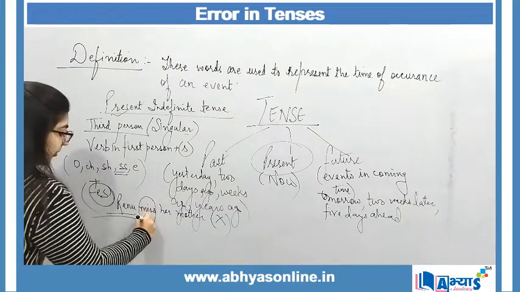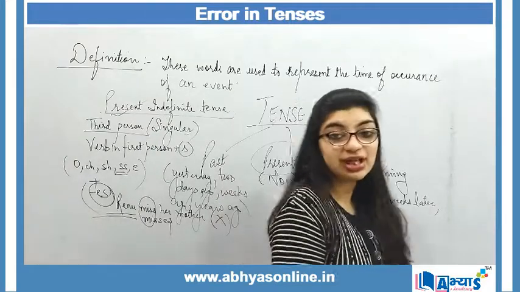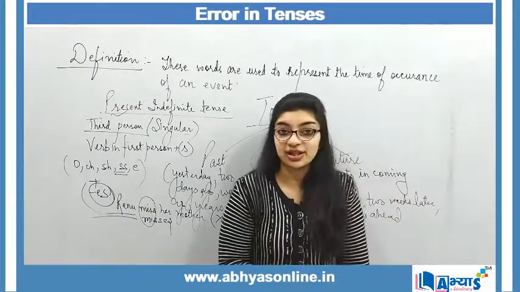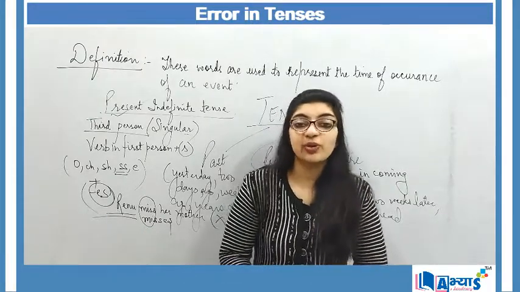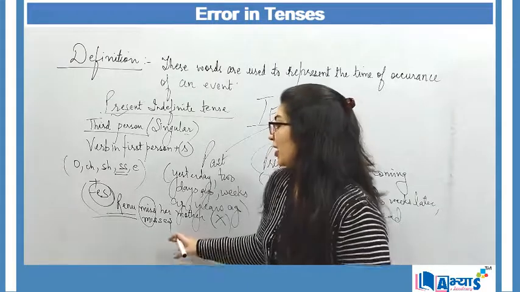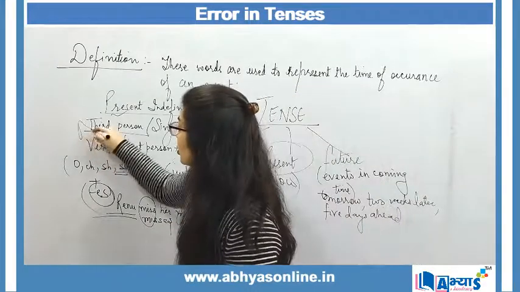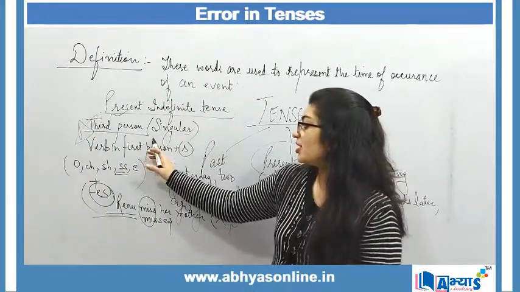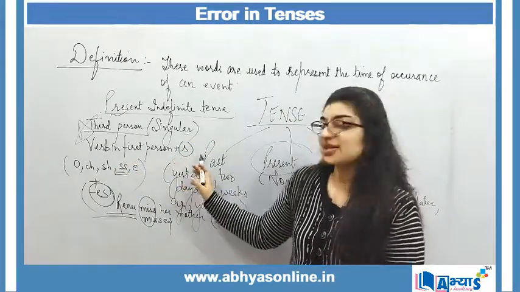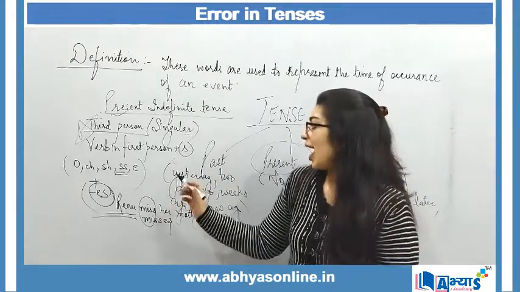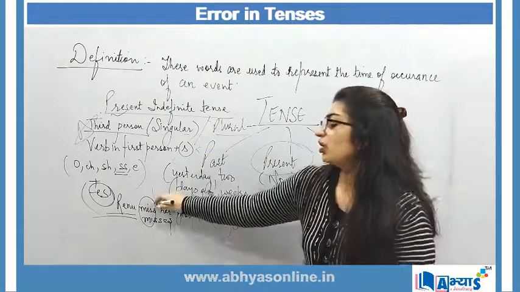So instead of miss, I will be saying Renu misses her mother, and this is a present indefinite tense because she misses her mother, that is present, but at what time we do not know. So this is an example of present indefinite tense in which there occurs an error, and that error will only be identified if we are aware of this rule. So this rule is very important to follow, that with a third person, if the person is in singular form, then the verb will be in the first form plus S will be applied over there. And if it is a plural person, when the third person is plural, then all these rules will not be followed.